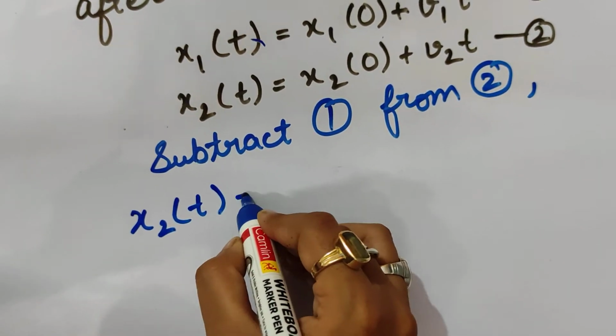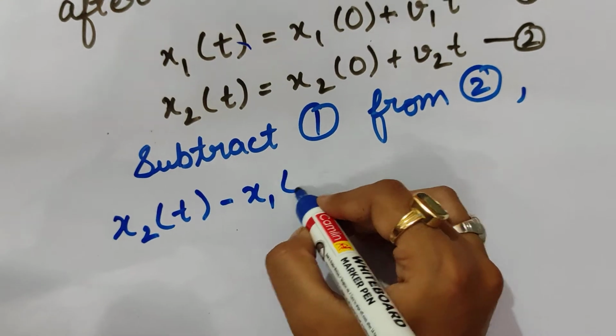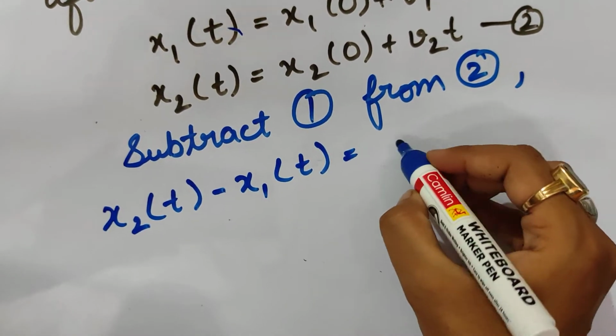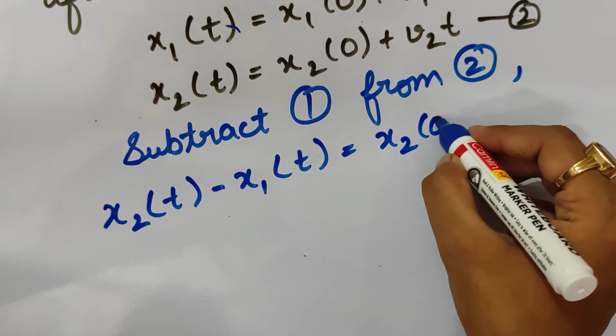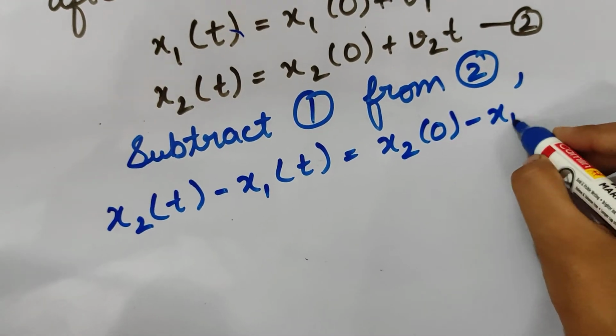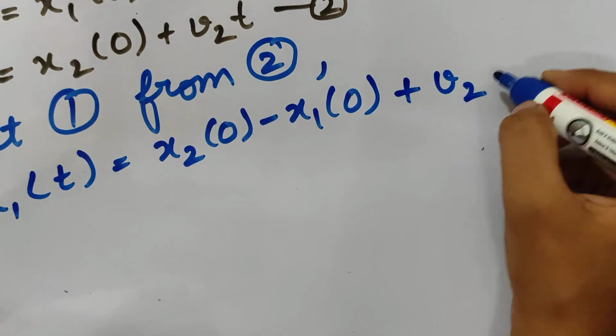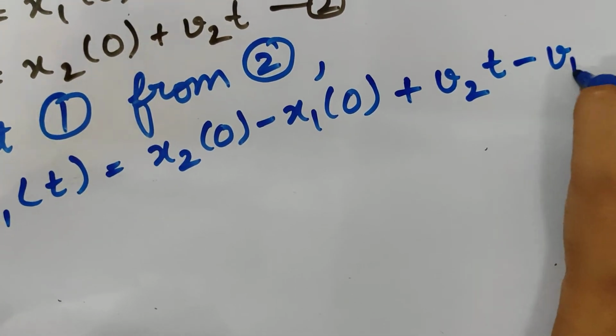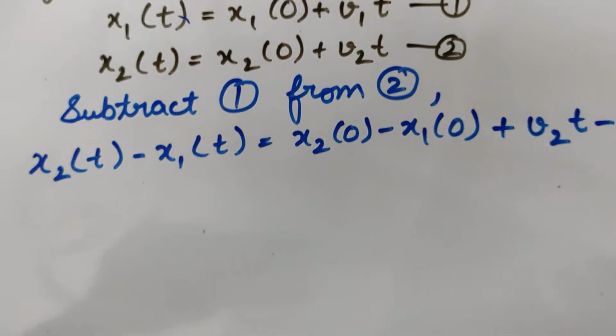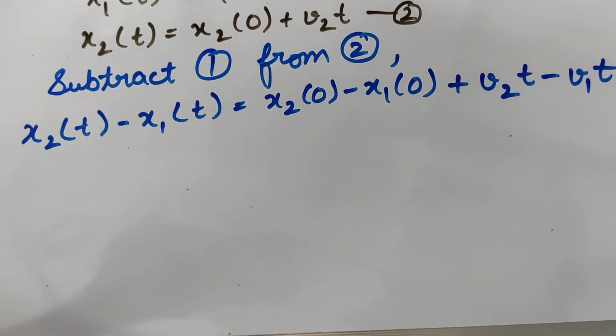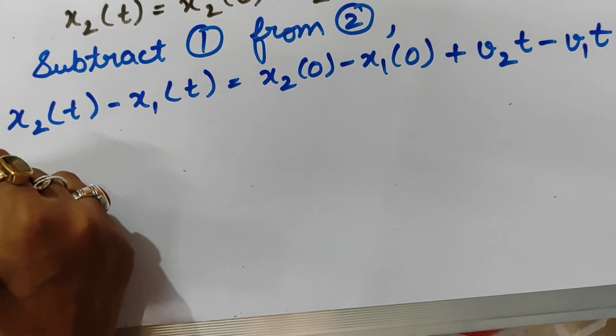Subtracting this from this, x2(t) minus x1(t) is equal to x2(0) minus x1(0) plus v2t minus v1t. Okay, now if we rearrange this, what will we get?